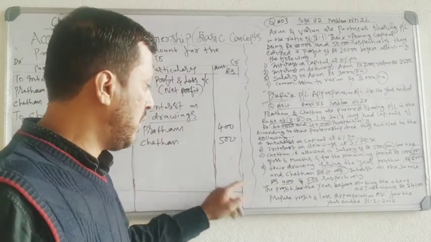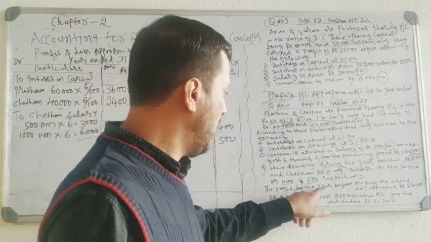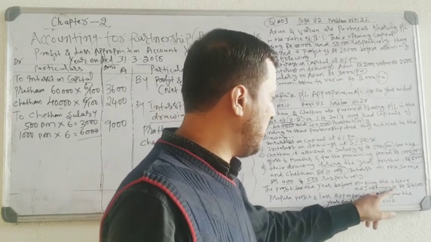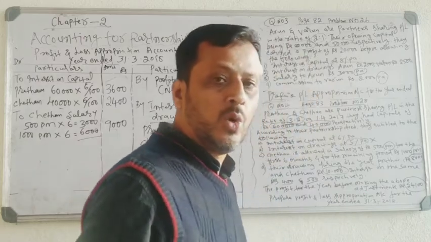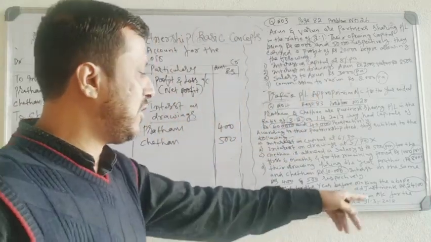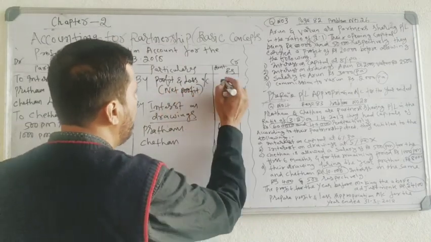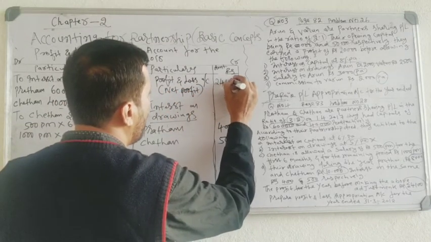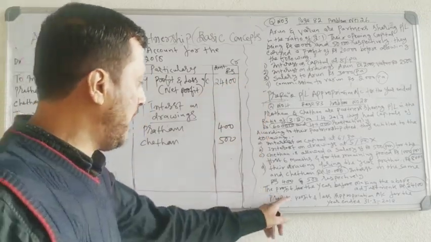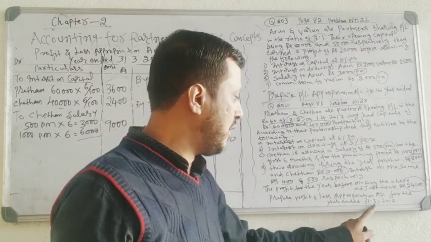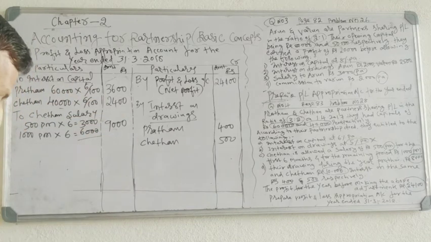That is the profit for the year. The profit means profit of the year. Profit for the year before making the above adjustments, rupees 24,100. That profit you have to record on the credit side. This is the profit from profit and loss account. By profit and loss account, net profit 24,100. Now we have taken all the entries to prepare the profit and loss appropriation account for the year ended 31/3/2018. Now just do the calculation.